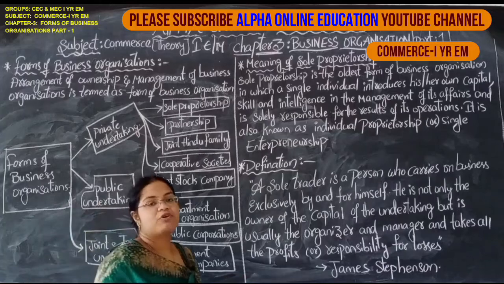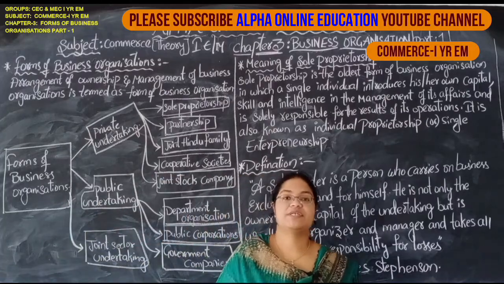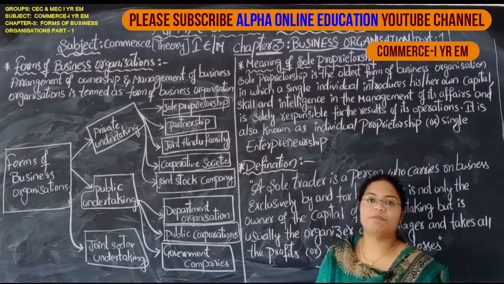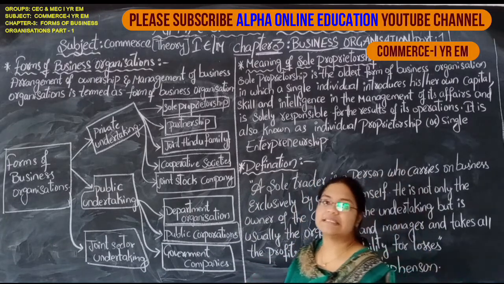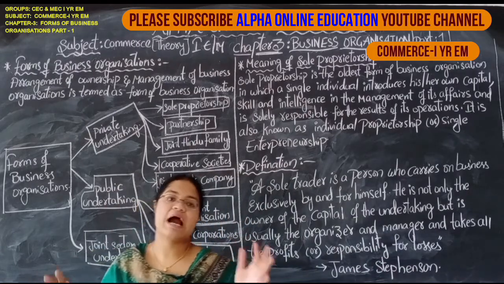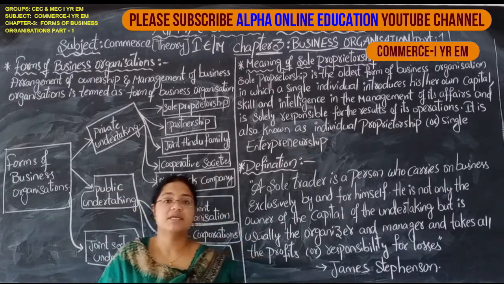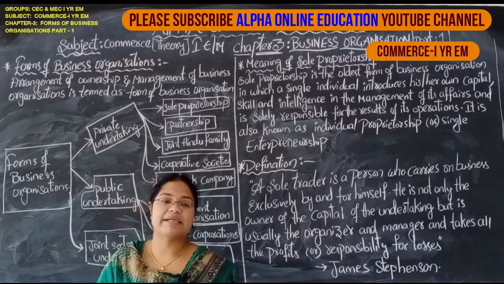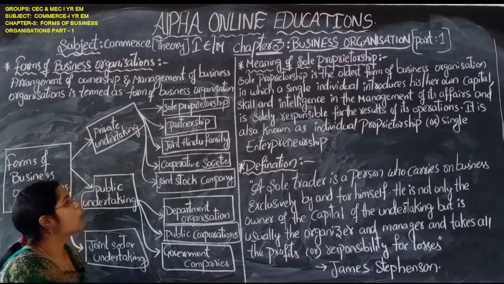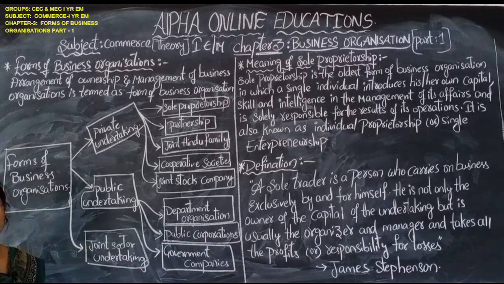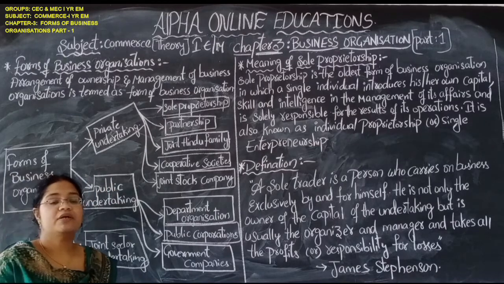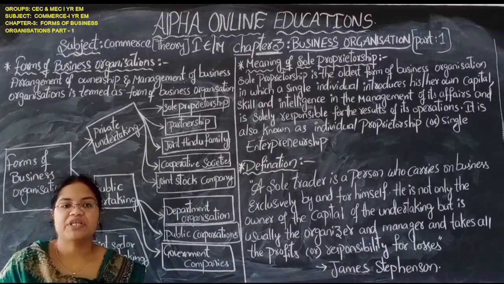Good morning. Welcome to all for online education, first years, English medium, commerce theory part. The chapter we are dealing with is the third chapter, business organization. In that we have sole proprietors, joint stock companies, partnership, and also cooperative, joint Hindu families. These all are included in business organization, so we will discuss each and everything in detail.